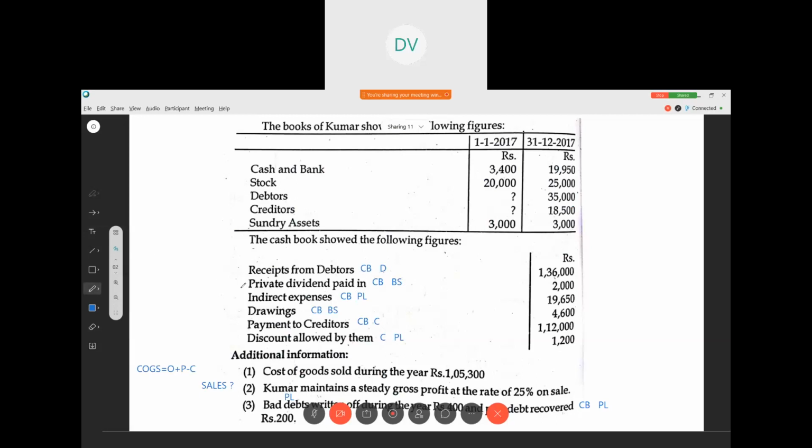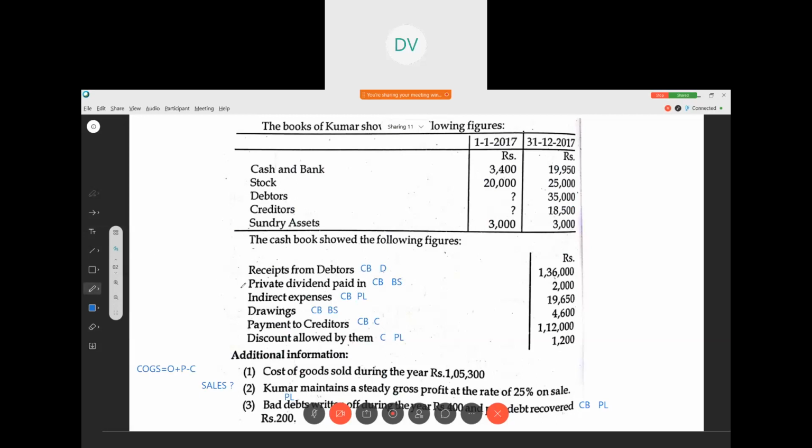So same thing. Cost of goods sold is equal to opening stock add purchases less closing stock. So usually opening stock, add purchases, add direct expenses, less closing stock. So let us apply the same formula here. Now we have to calculate the purchases, right? So the same formula, purchases.